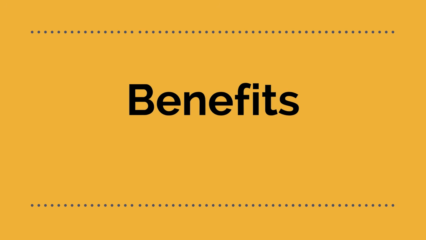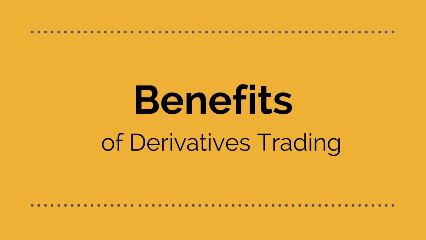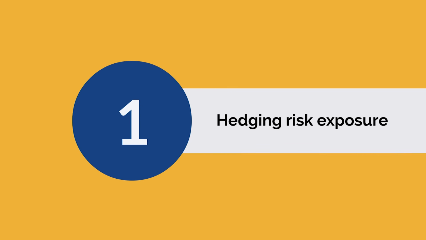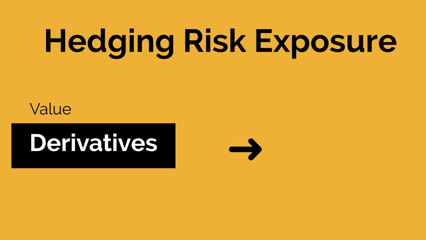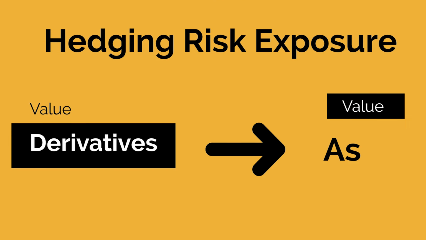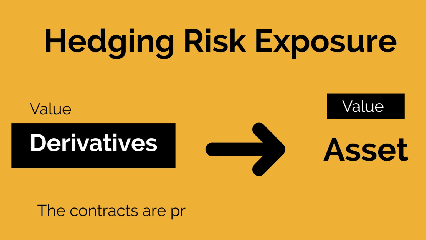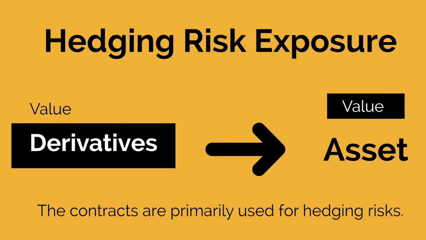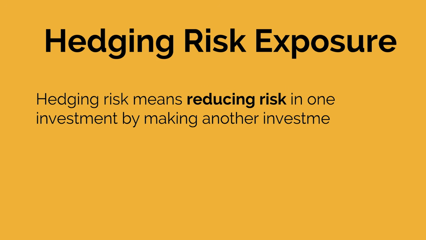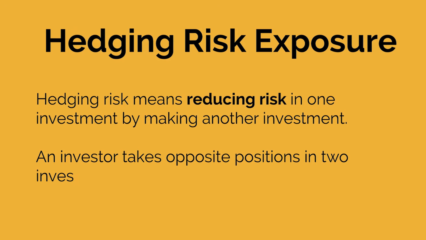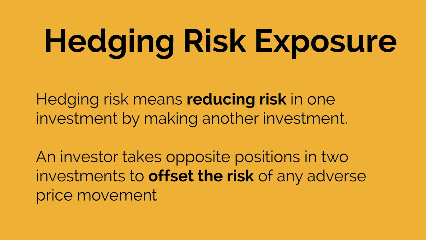Now, what are the benefits of derivative trading? First of all, hedging risk exposure. Since the value of derivatives is linked to the value of the underlying asset, the contracts are primarily used for hedging risk. Hedging risk means reducing risk in one's investment by making another investment. The investor takes opposite positions in 2 investments to offset the risk of any adverse price movement.